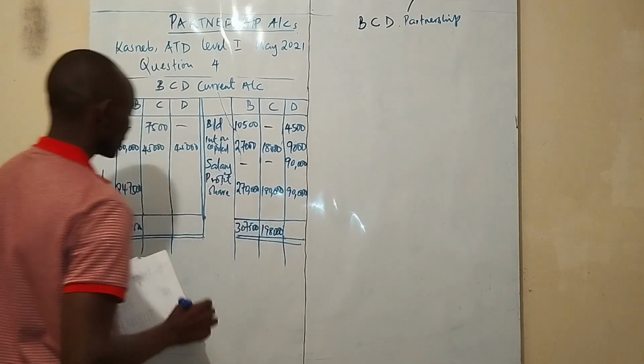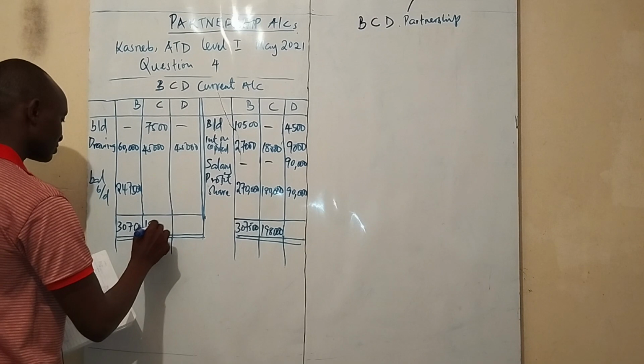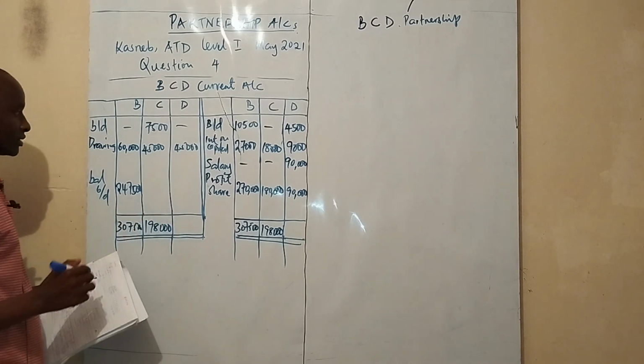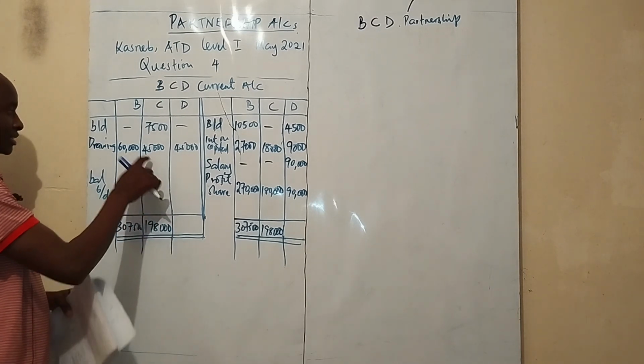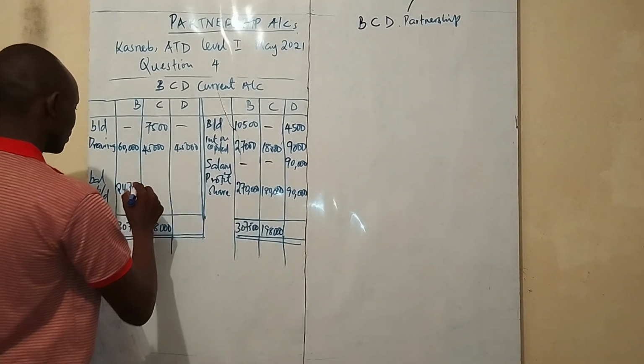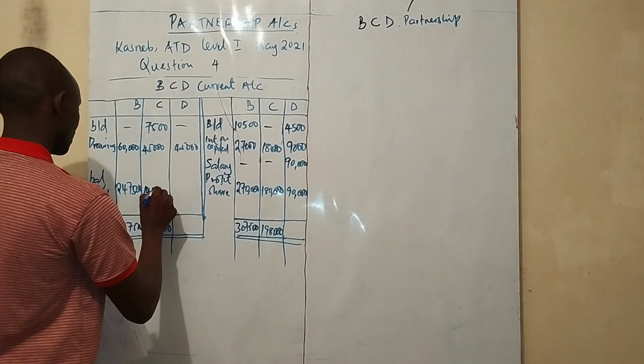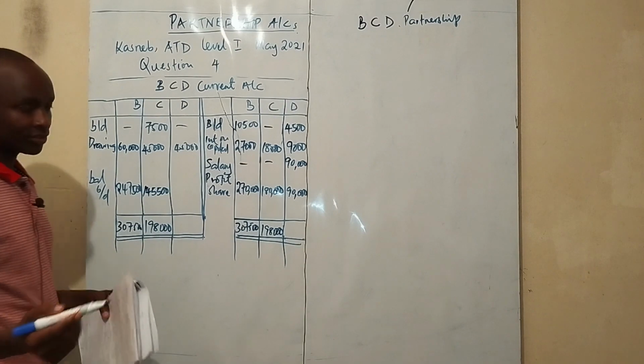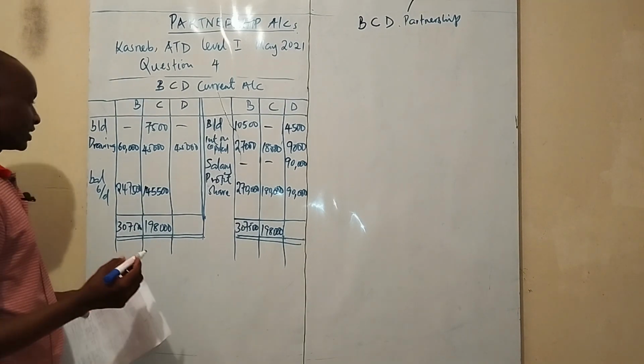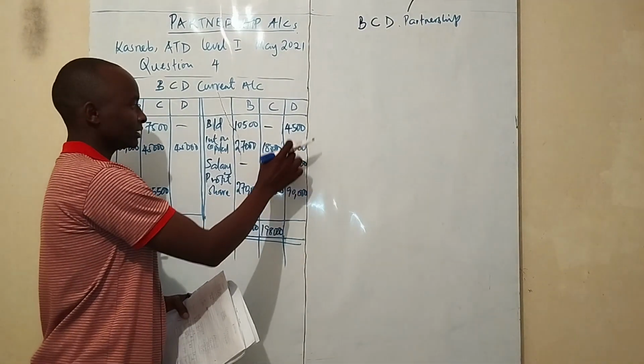198,000. So on this side also, the debit must balance with 198,000. So 198,000 minus 45,000 is 145,500. You can confirm with your calculator. And then we go to Donde.